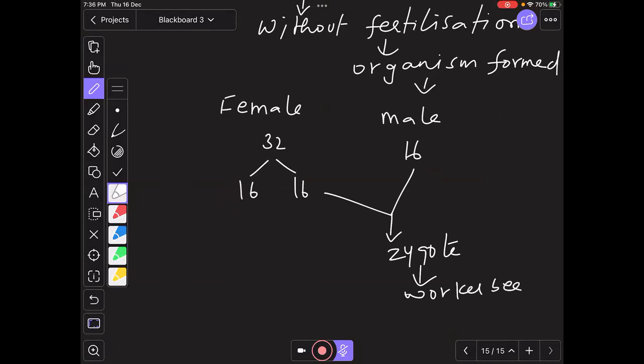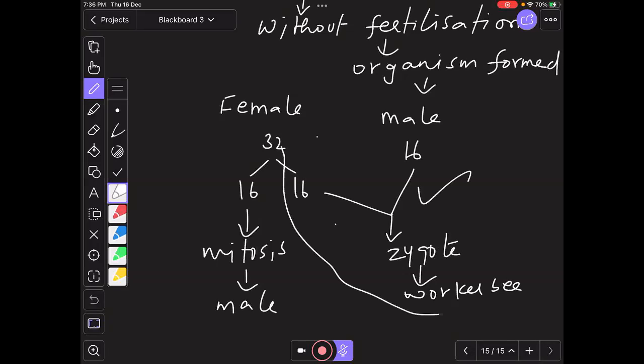Whereas this directly will undergo mitosis. Here the division is mitosis. The 16 chromosomes undergo mitosis to form a male. So there is no fusion here, whereas here there is a fusion. This is reproduction, and here there is no fusion of gametes. So male honeybees are formed by mitotic division.